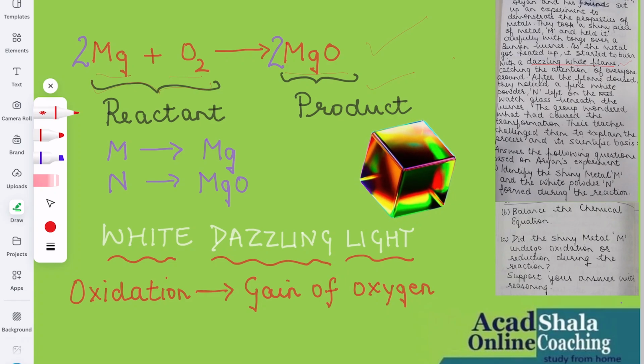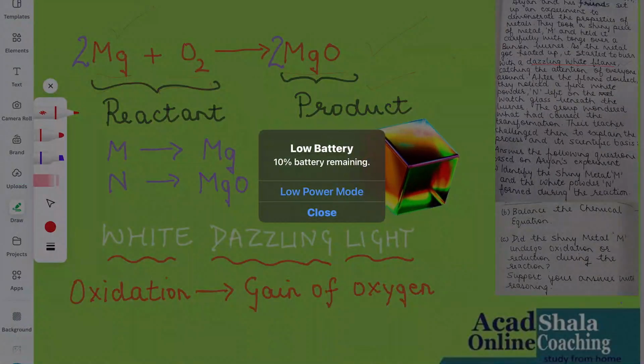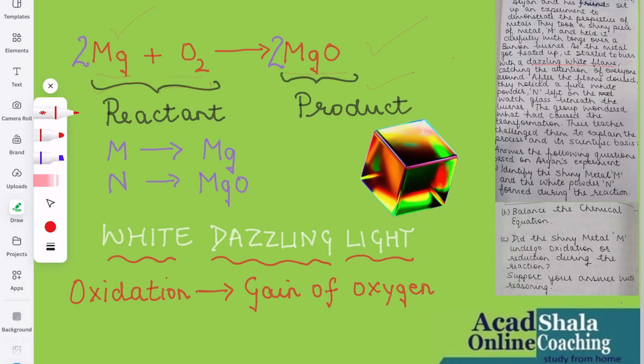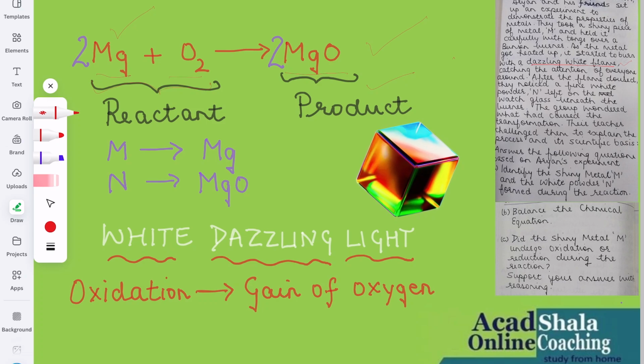Now, the first part of this question says, identify the shiny metal M. So M will be magnesium. And what is N? N is MgO over here. Right, children? Now, they have asked, balance the chemical equation, the second part. That means we have balanced the equation also. Right, children? And after this, they have asked, did the shiny metal M undergo oxidation or reduction during the reaction? Support your answer with reasoning.